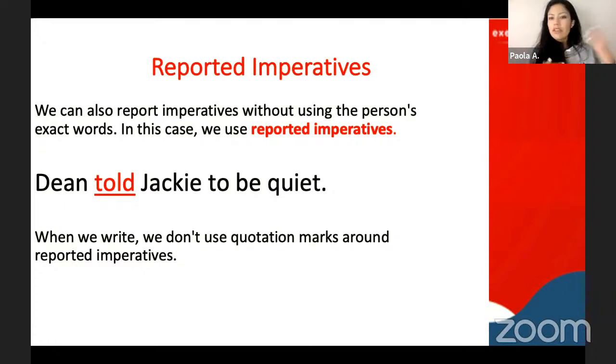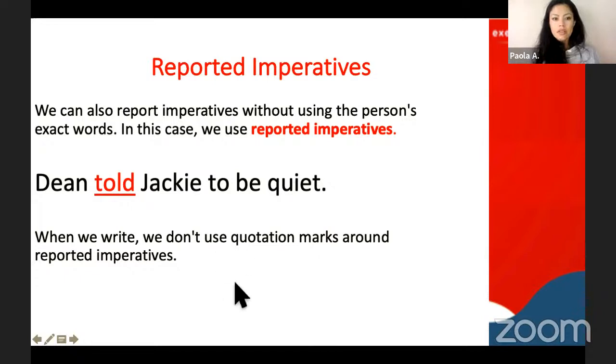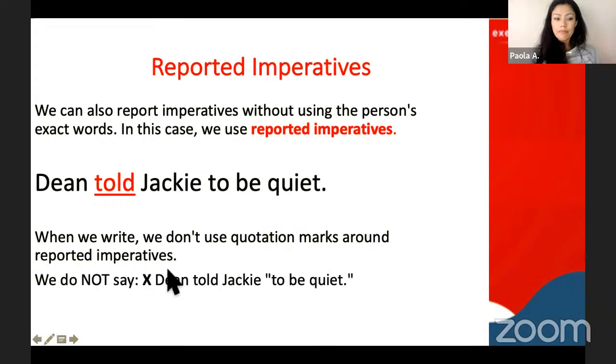He's just describing any other thing, right? Here the example is just imperatives because it is simple, just an instruction. But we can also use it with any other thing. Okay. So when we use told, we don't use quotes, or quotation marks. We don't use them with told, just with say.